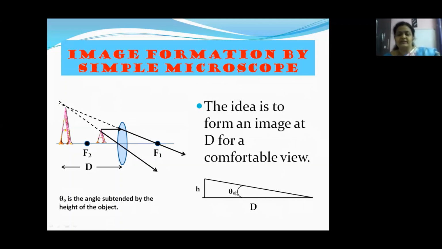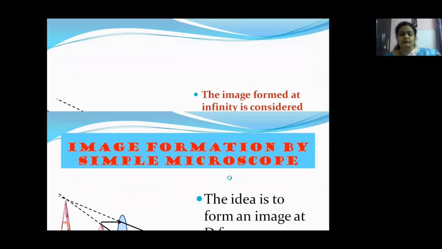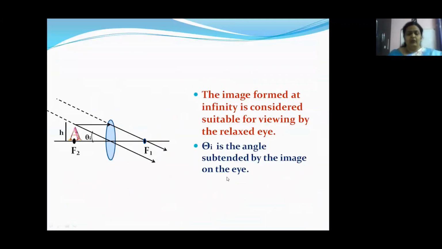Theta O is the angle subtended by the object at our eye. Now suppose we have kept the object on the focus. What will happen? We know when the object is on focus, then the image forms at infinity.